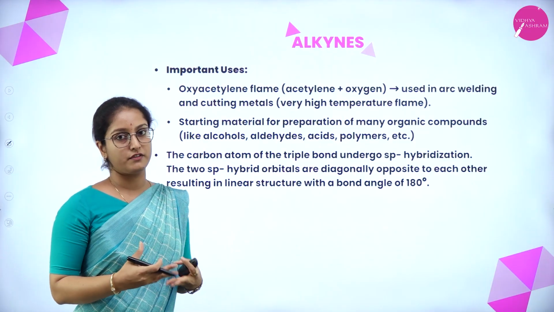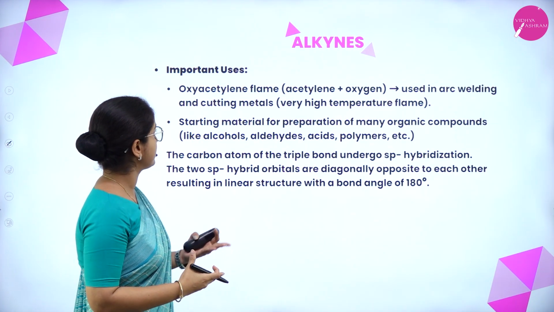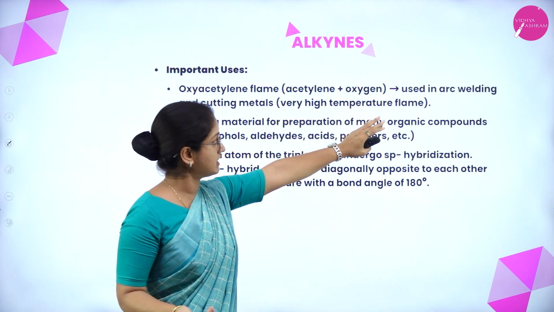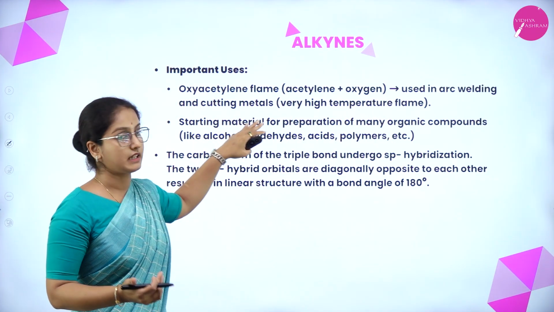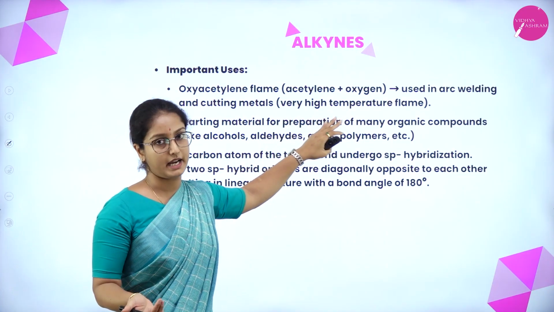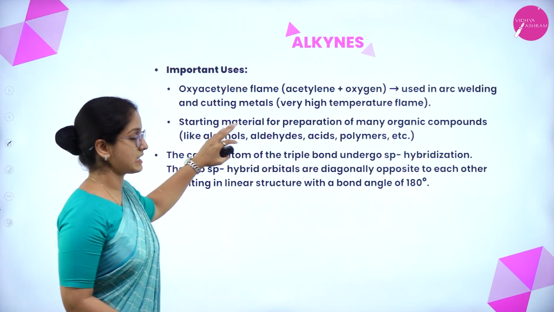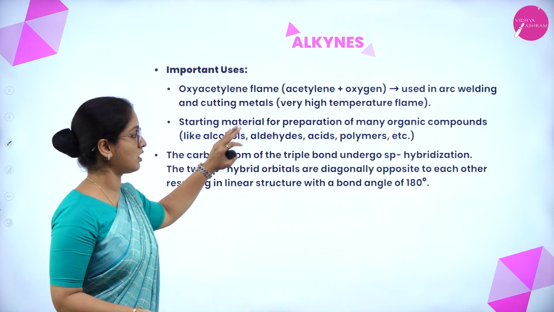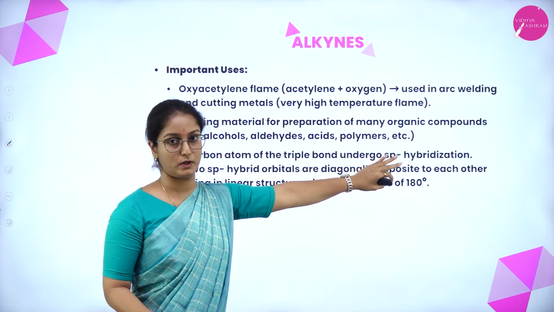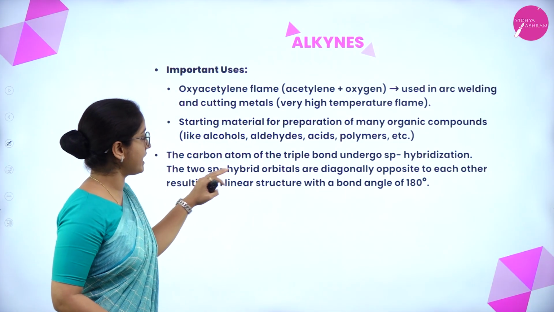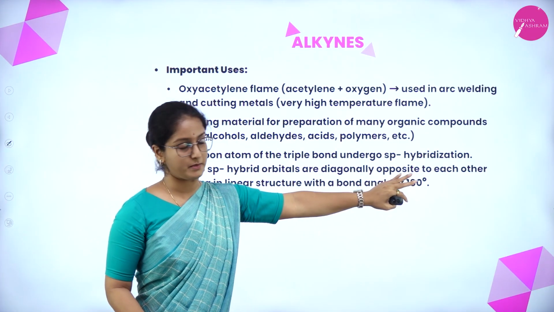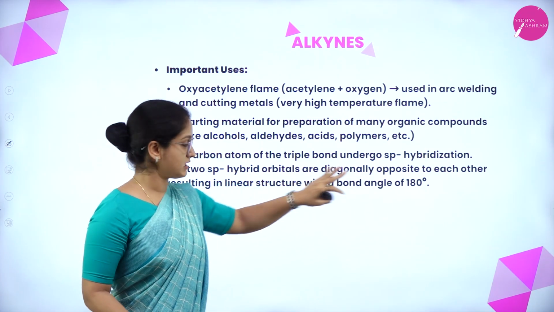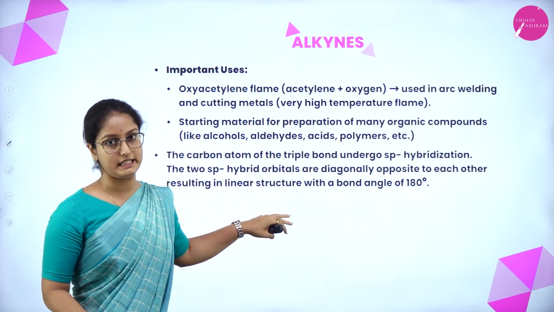So what are the uses of alkynes? We shall see one by one. Oxyacetylene flame, which is actually acetylene plus oxygen, is used in arc welding and cutting metals, as it gives a very high temperature flame. It is used as a starting material for preparation of many organic compounds like alcohols, aldehydes, acids, polymers, etc. The carbon atoms of the triple bond undergo sp hybridization. The two sp hybrid orbitals are diagonally opposite to each other, so it results in a linear structure.